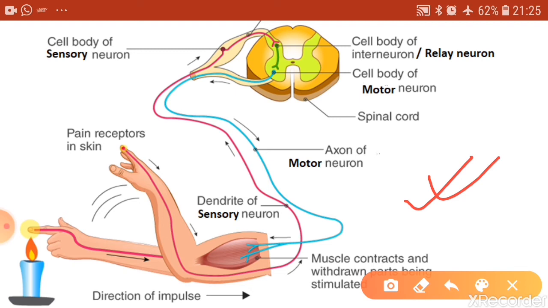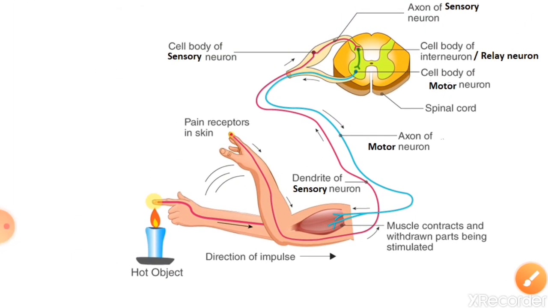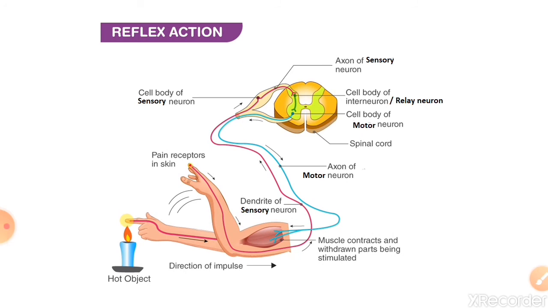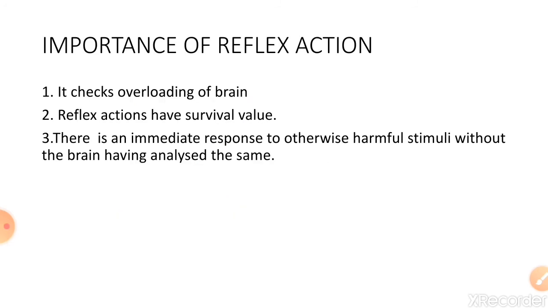Since processing or analysis is not being done in such actions, the actions are performed very quickly. So that's about the functioning of the reflex arc and how those quick responses are shown.